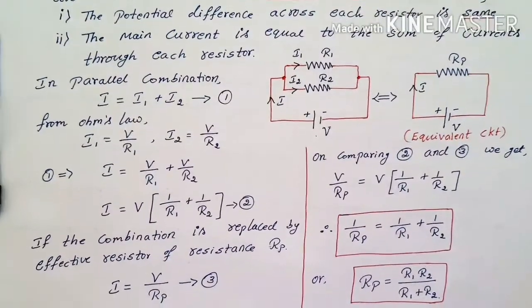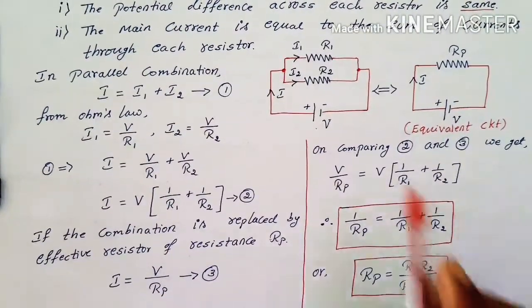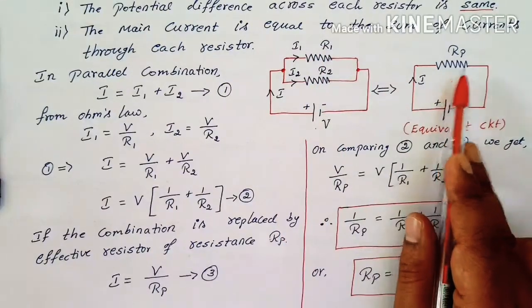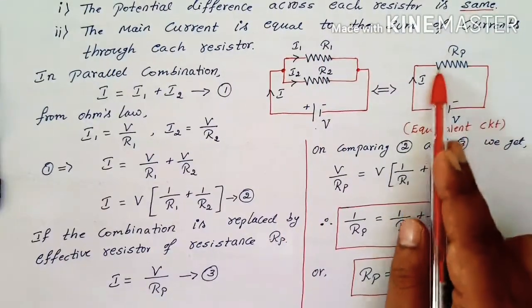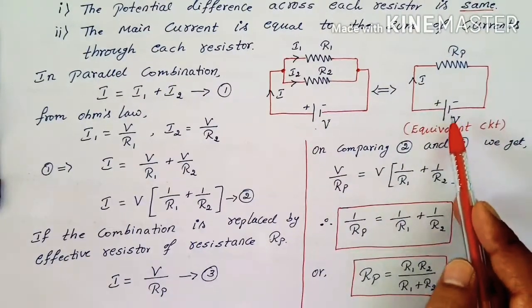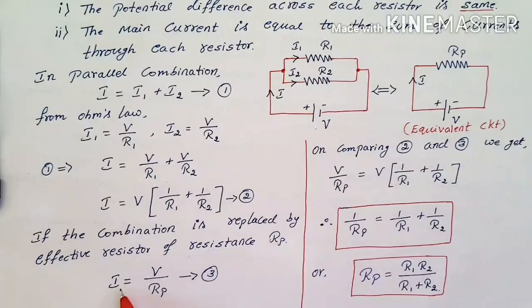Now look at the equivalent circuit. We are replacing this combination by a single resistor, that is Rp. If I replace this, then I can use Ohm's law again here, and I can write I is equal to V by Rp.